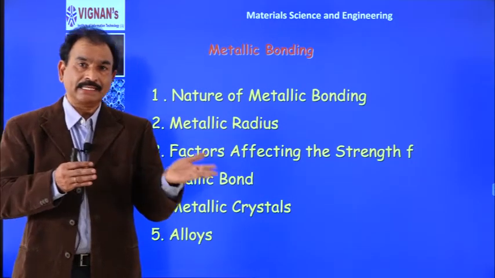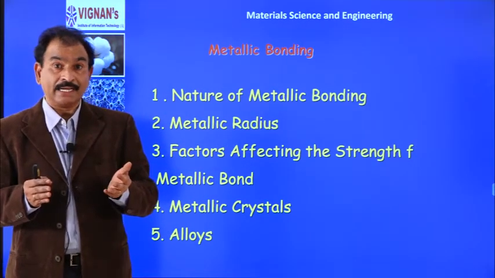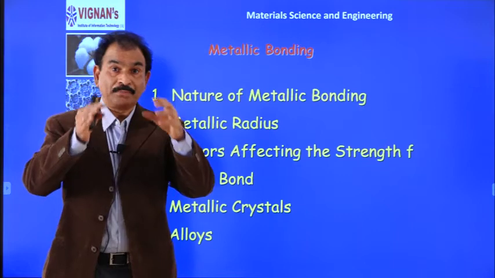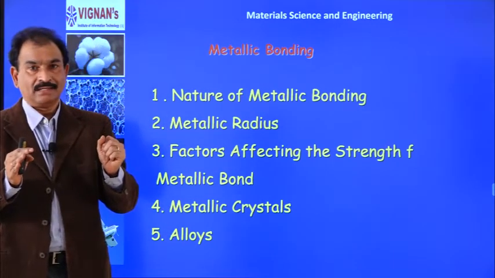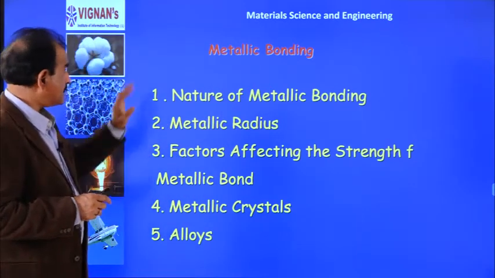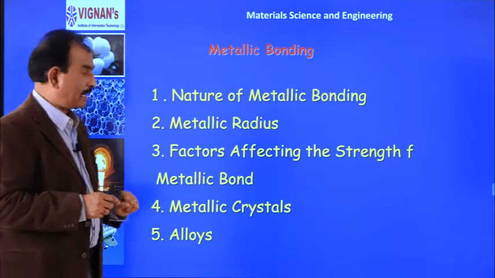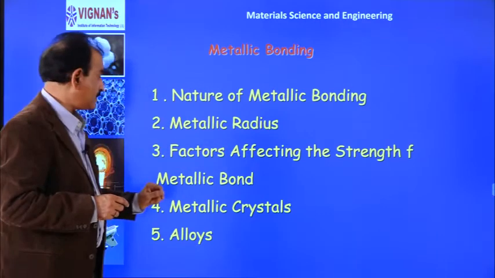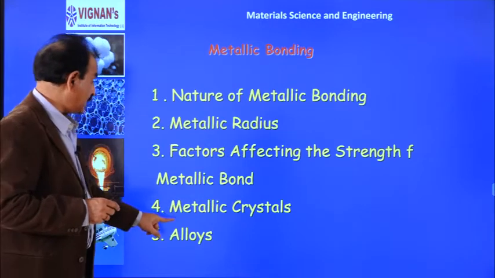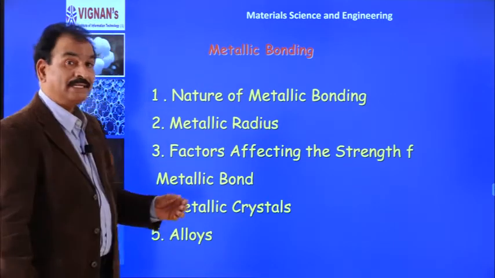Whether they are ionic in nature or covalent in nature, there was a confusion. But finally, the scientists identified a special attractive force that prevails in the metals, and they named it the metallic bond. So, in this concept, first we will understand the nature of metallic bond, what the metallic radius is, what the factors affecting the strength of metallic bond are, and metallic crystals, and finally alloys. So, nature of metallic bond.